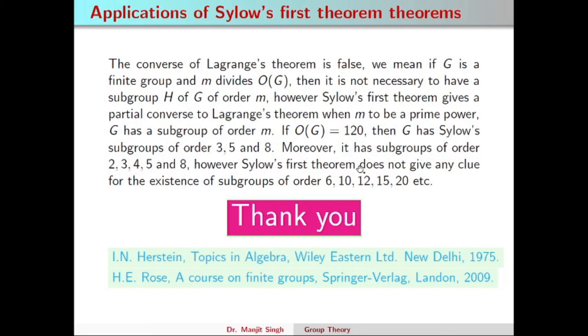However, Sylow's first theorem doesn't give any clue for the existence of subgroups of order 6, 10, 12, 15, 20, etc. So there are conditions where we need to study more about finite groups due to these shortcomings of Sylow's theorems. As we see, Sylow's theorem does not give any clue for the existence of subgroups of order 6, 10, 12, 15, 20.